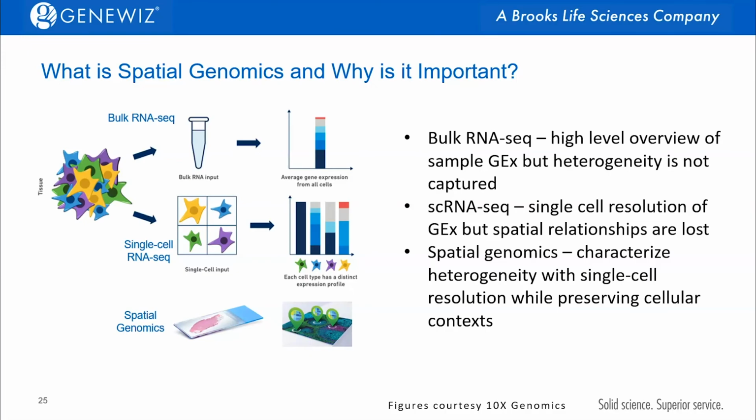And that's where spatial genomics can really take this all to the next level. So if we think of bulk RNA-Seq, we're going to get a high-level overview, but we're not going to capture any heterogeneity. We're really getting one uniform view of that entire tissue as a whole. This is really great if I have something that's going to be very homogeneous, but if it's very heterogeneous, I'm not really going to know what's making up what. Single-cell RNA-Seq can really help with that because we're able to characterize the heterogeneity of the population, but we're losing all of the spatial relationship. And that's where spatial genomics can really come into play.